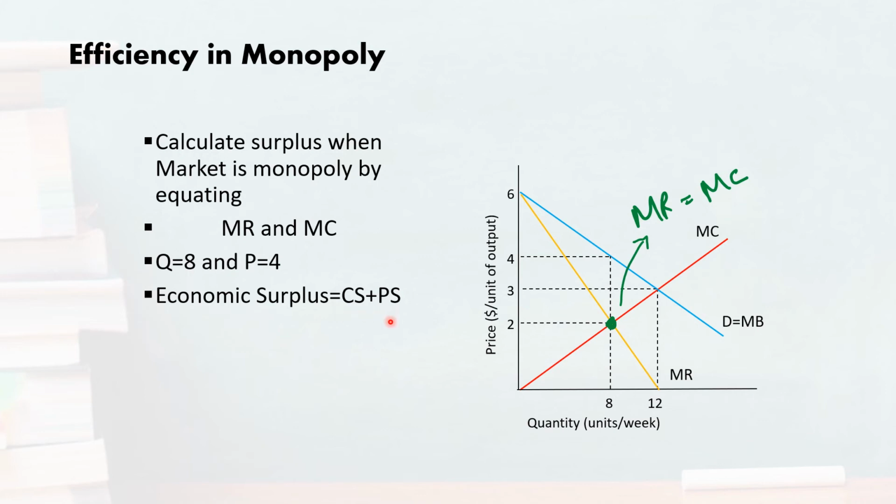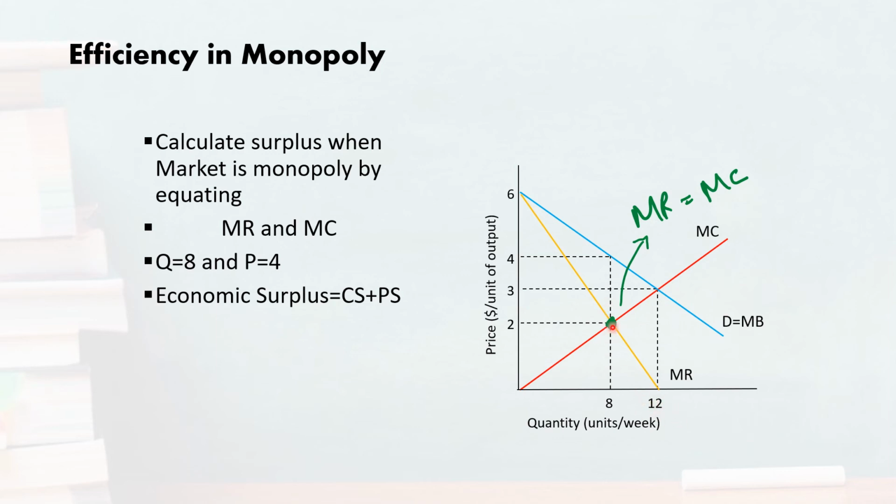But this time, what happened to the consumer surplus? Of course, consumer surplus, or benefit to the consumers, is going to be lower. Why? Because they are purchasing a lower output level at a higher price compared to perfect competition. In perfect competition, on the previous slide, you learned that the price was $3, which the consumers were paying, and they were purchasing a higher amount, which is 12.